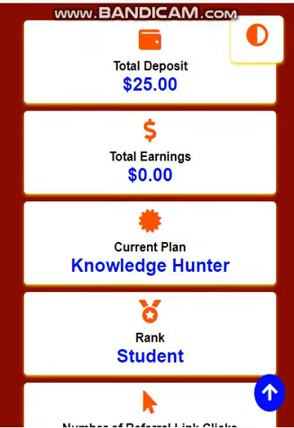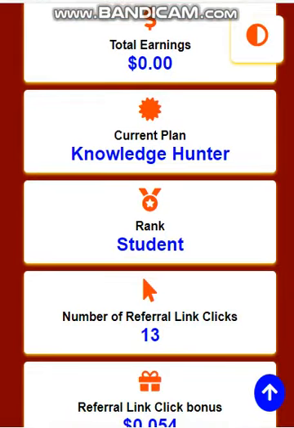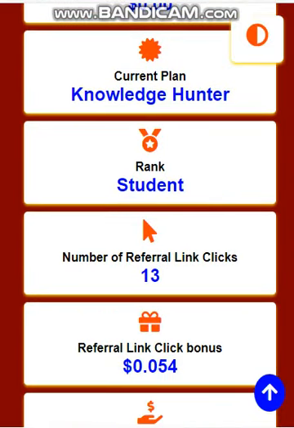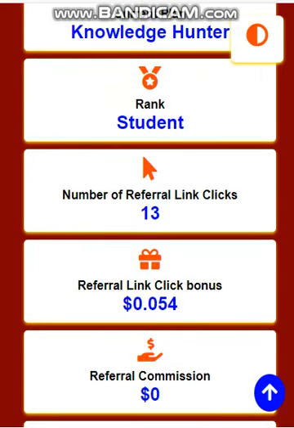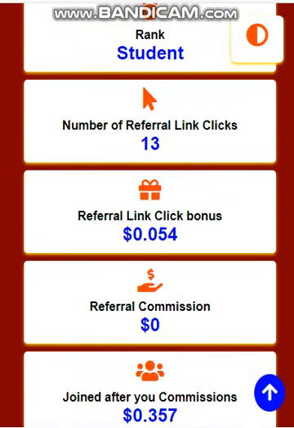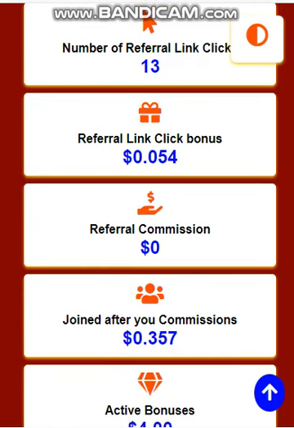Here we have total deposits and total earnings. This is the first plan. We have academic hunter, rank a student, and you can see the number of referral clicks. This means this account shared links, but your account will always give you analysis. You can share, say, 50 links, but find only a few people are tapping your links, so your account will always tell you.